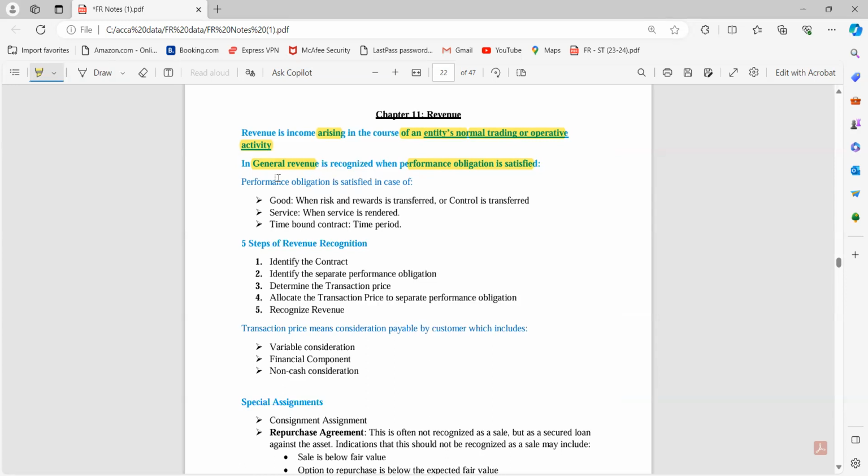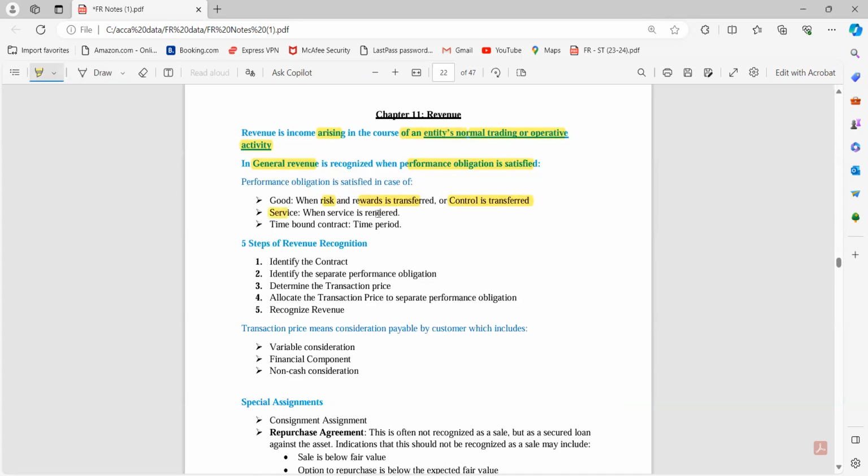So yes, performance obligation कब satisfied होगा? Suppose I have to transfer goods, so when the risk and rewards are transferred or the control is transferred relating to that good. Like if I have to deliver you a car, I have given you the documents, I have given you the keys, I have delivered you the car, or I have given you the control of that specific car, whatever the terms decided between you and me, then I will be recognizing the revenue in respect of that particular car.